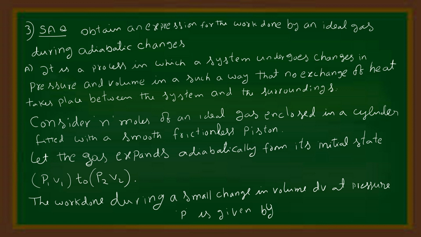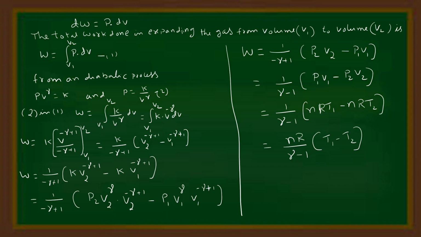The work done during a small change in volume dV at a pressure P is given by dW = PdV. The total work done in expanding the gas from volume V1 to volume V2 is W = ∫PdV between the limits V1 to V2, equation number 1. For an adiabatic process, PV^γ = constant K. Therefore, P = K/V^γ, equation number 2.